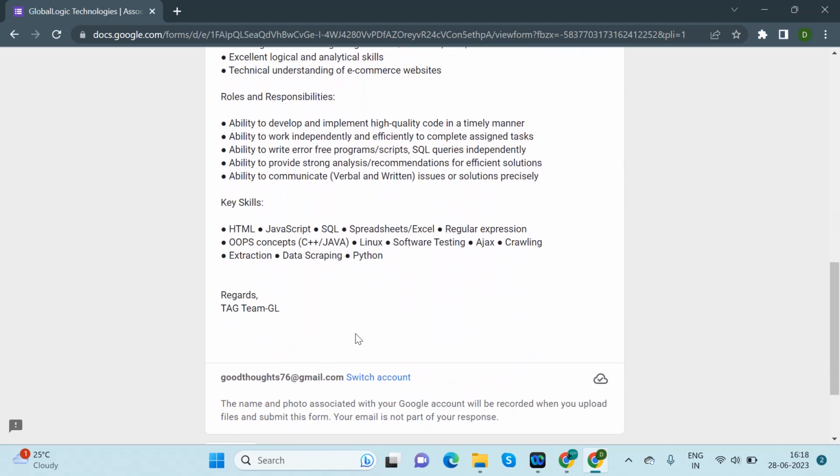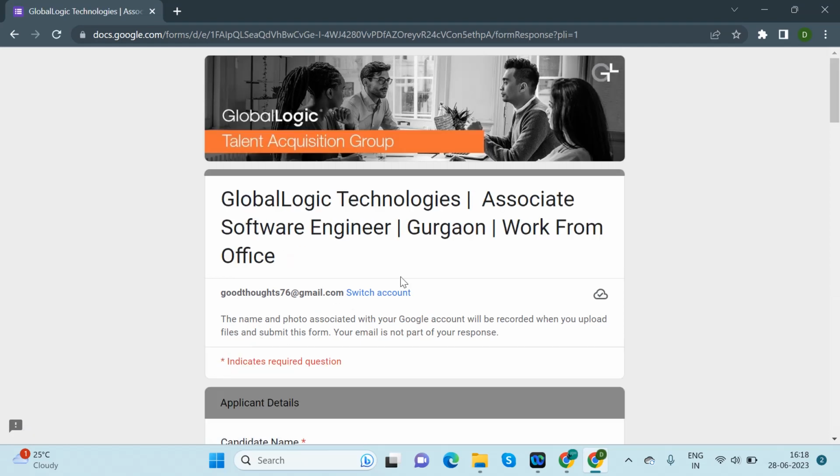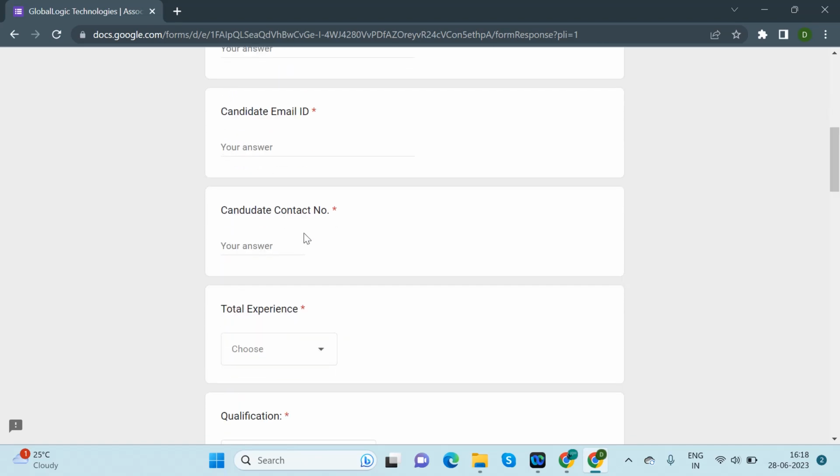They have mentioned here what you need to do. Your mail ID will automatically come here. You need to click on next to apply. Now you need to fill in these details: your name, your mail ID. Please recheck your email ID once before submitting, because all further communication will happen through your mail ID only. If you give a wrong email ID, then you will not get any further update. So recheck your mail ID once before submitting this entire form.